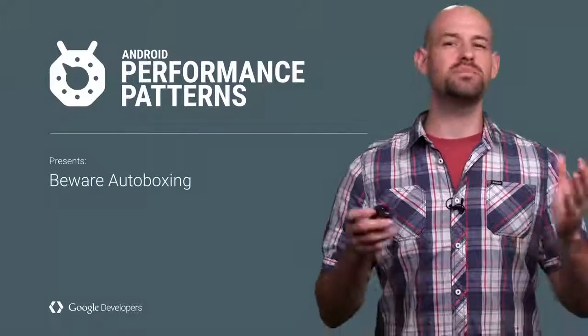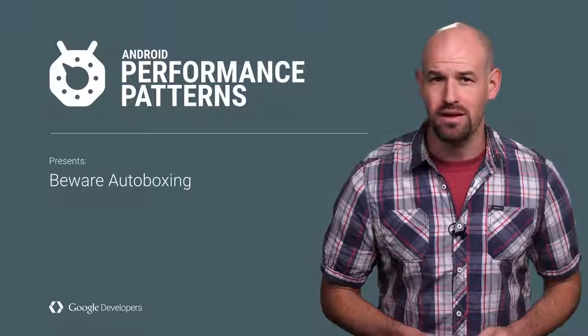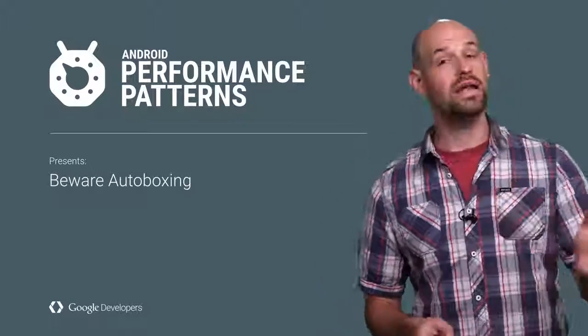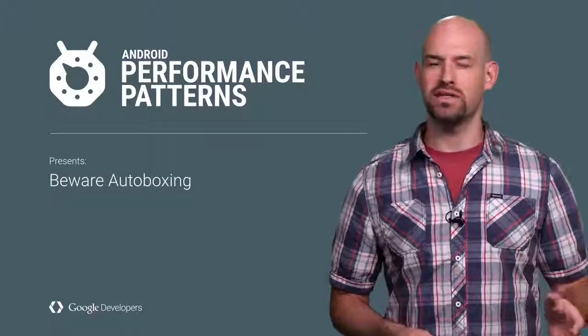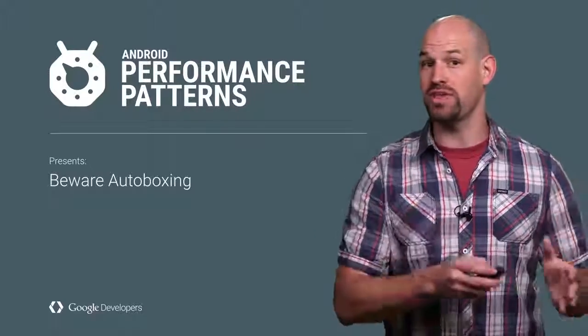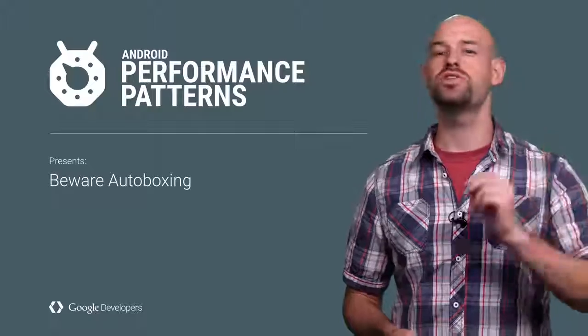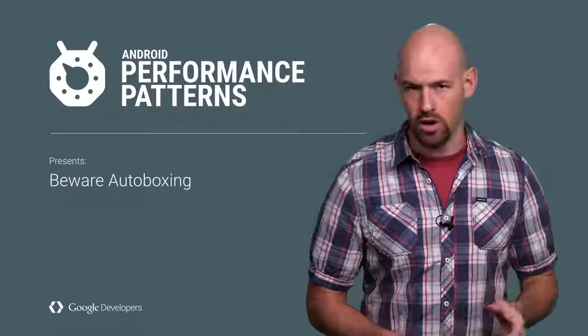When it comes to performance, sometimes it's not the big, glaring topics that cause the most problems. It's the little things that, when added together, create huge headaches for your application. My name is Colt McCandless, and one of the quintessential examples of small things adding up to big problems is a feature in the Java programming language known as autoboxing.